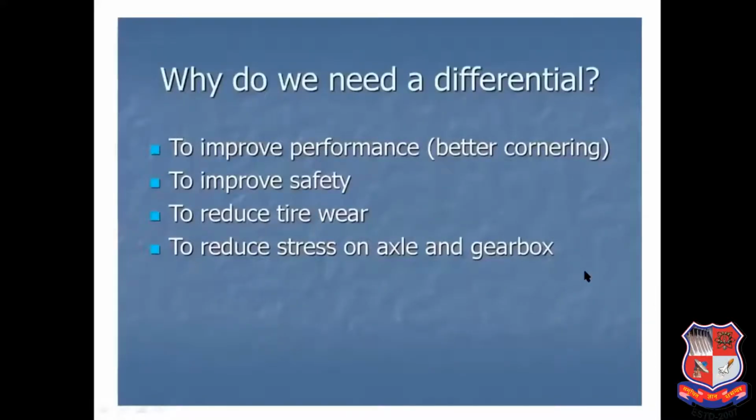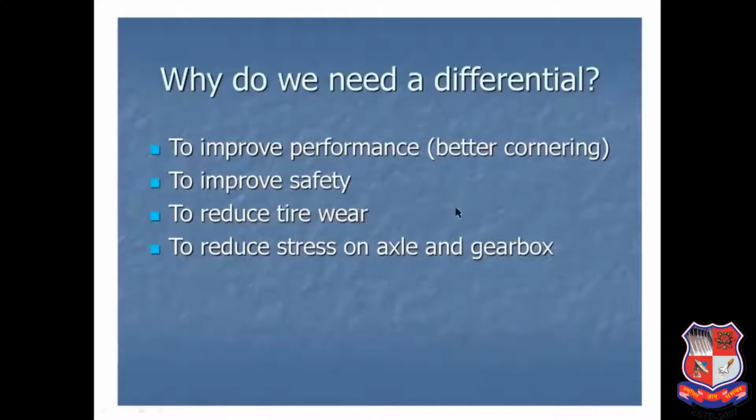So by providing differential we improve the performance of the vehicle in cornering while taking the turn. It improves safety against different components. It reduces the tire wear, since we differentiate the speed of the inner and outer wheel. It reduces the stress on the axle and gearbox. If the speeds are the same, then stress will be created. By providing this mechanical component, the differential, we reduce the stress on the axle and gearbox.